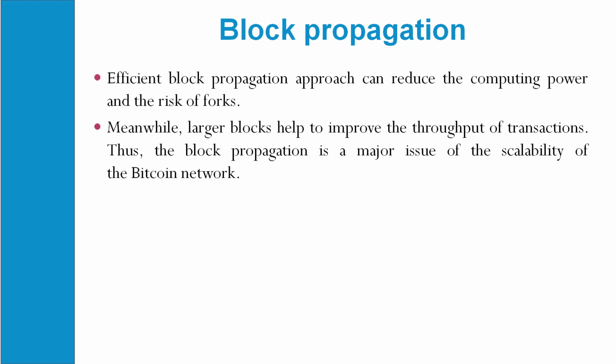So always consider that whenever you do a transaction with a large block, or large propagation, it is used for the scalability of the Bitcoin network.